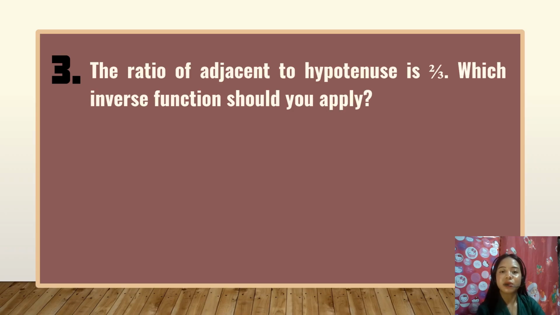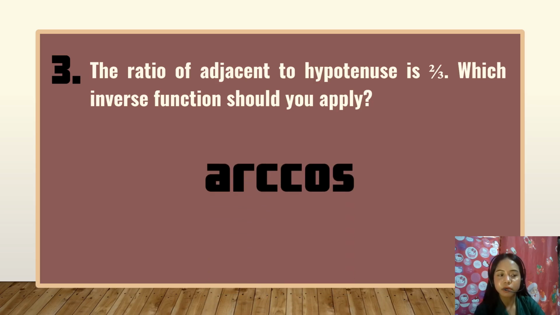The ratio of adjacent to hypotenuse is 2/3. Which inverse function should you apply? 1, 2, 3, go. Yes, group 3. What is your answer? The answer of group 3 is correct. The answer is arc cos, or the arc cosine. So group 3 got 5 points while groups 1, 2, and 4 got 3 points. Last question.